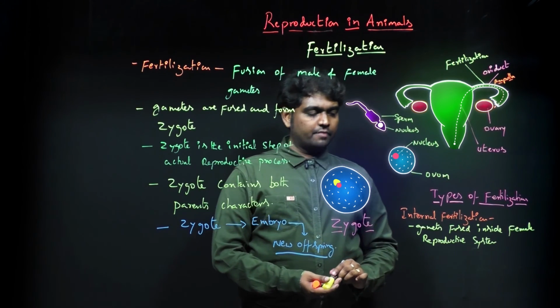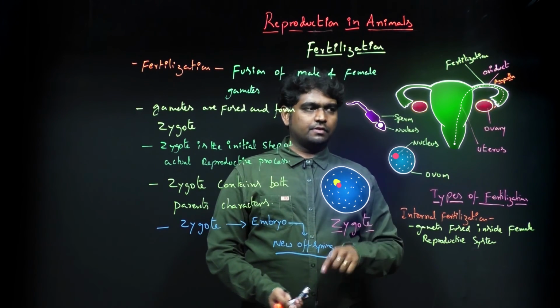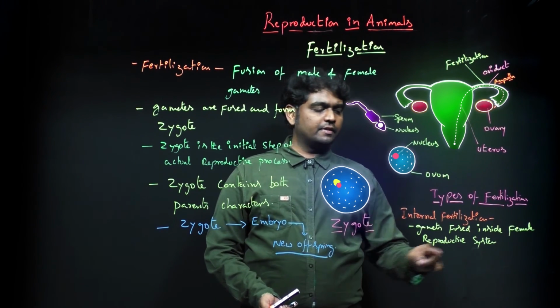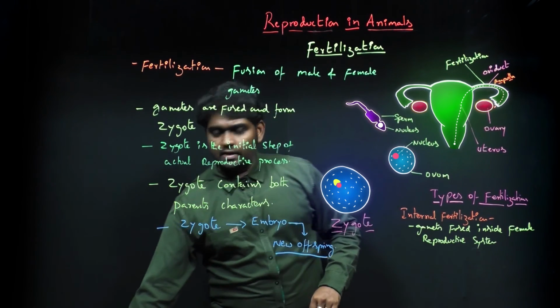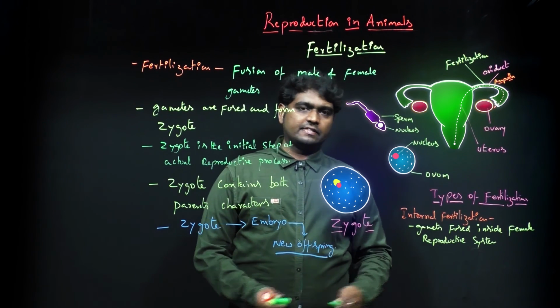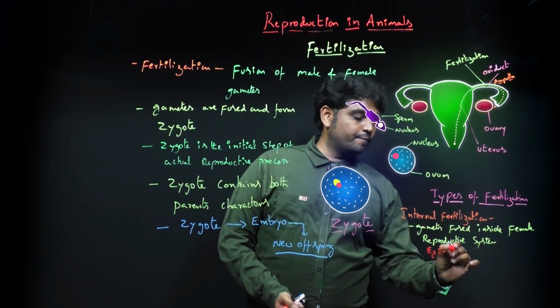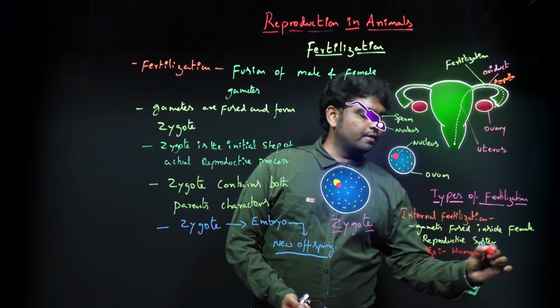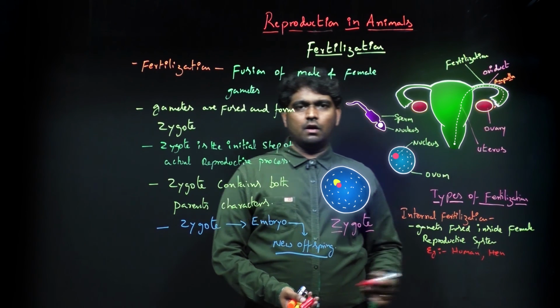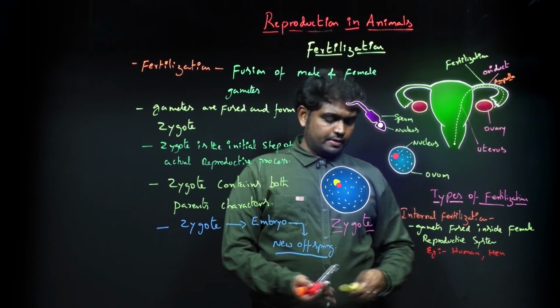That is called internal fertilization. Whatever we have been discussing is completely internal, considered as internal fertilization. Examples: human, hen, dog, cow, everything will come.